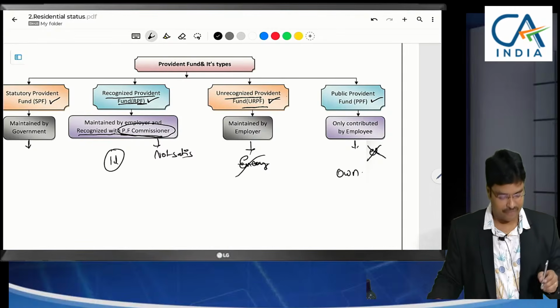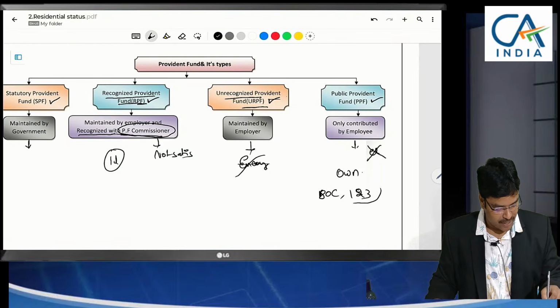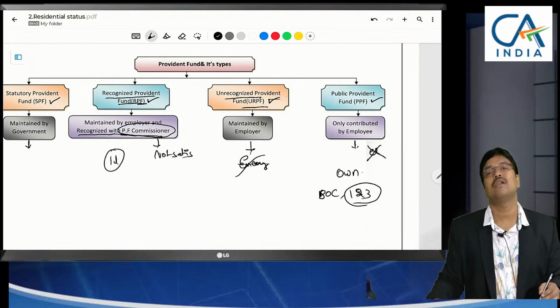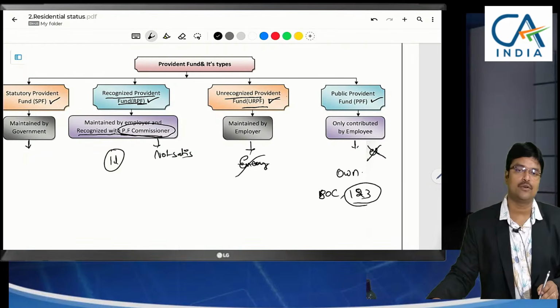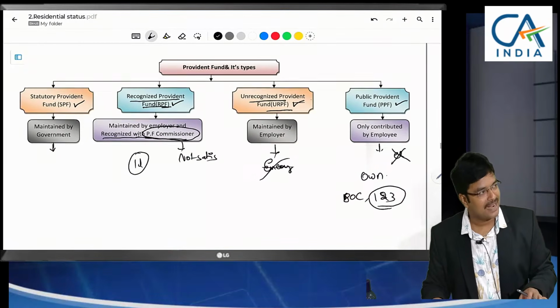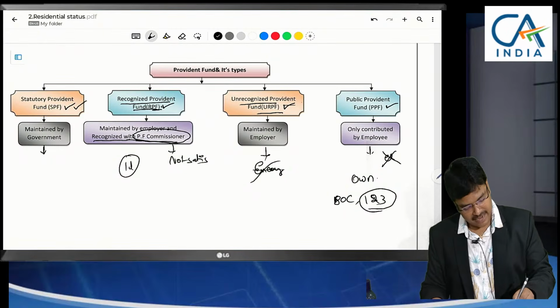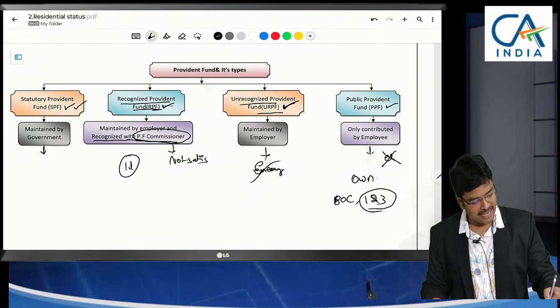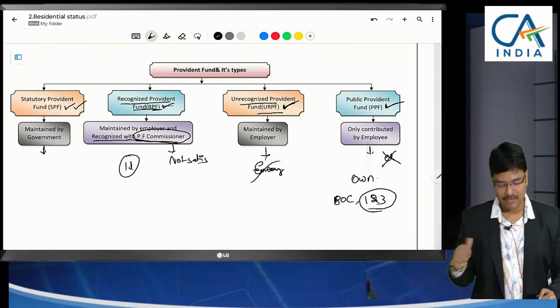Contribution to PPF, earlier under Income Tax Act section 80C and in the new Income Tax Act under section 123, we can claim deduction in old regime also. Deduction is available only for those opting for the old regime. In the new regime, these deductions are not available. So finally, I have categorized them into 4 points: statutory Provident Fund, recognized Provident Fund, unrecognized Provident Fund, and public Provident Fund. So 4 points have been specified here.